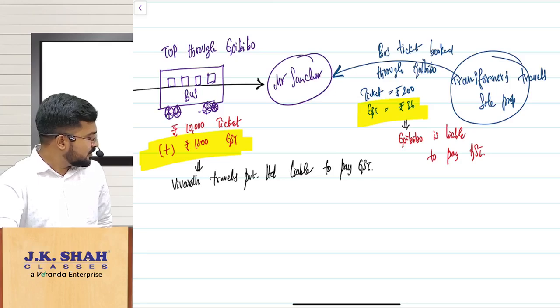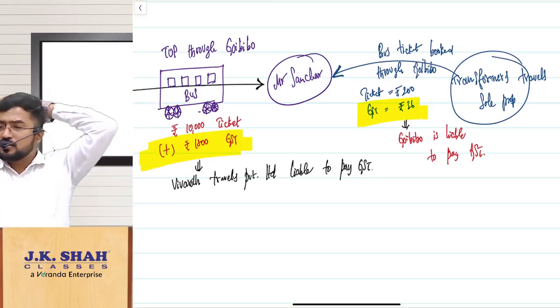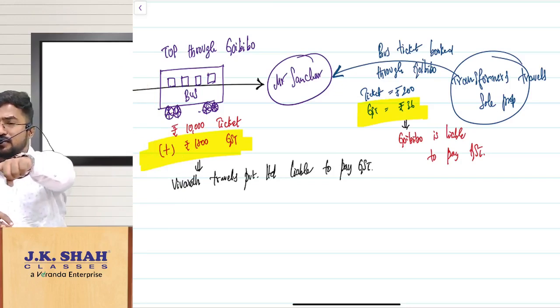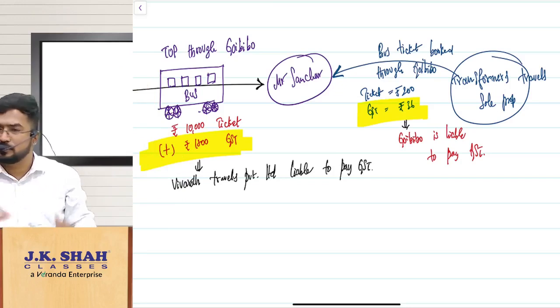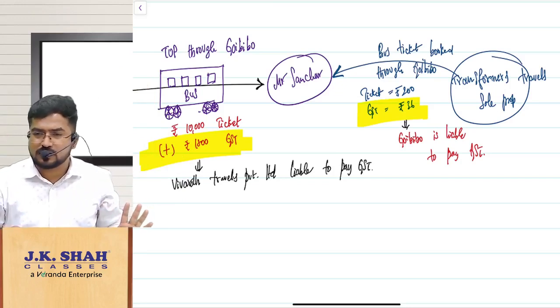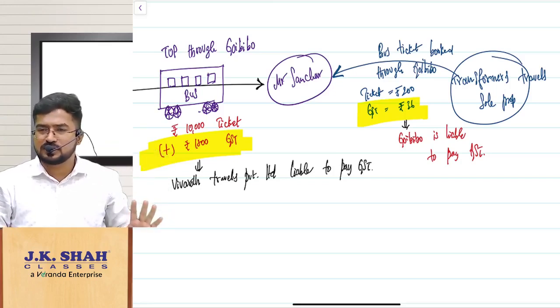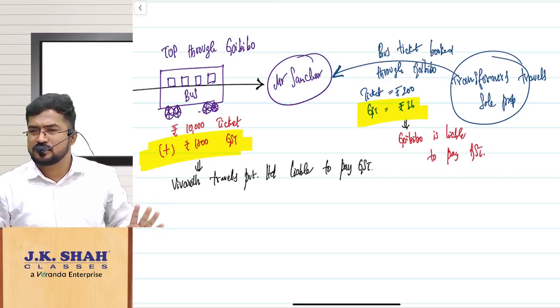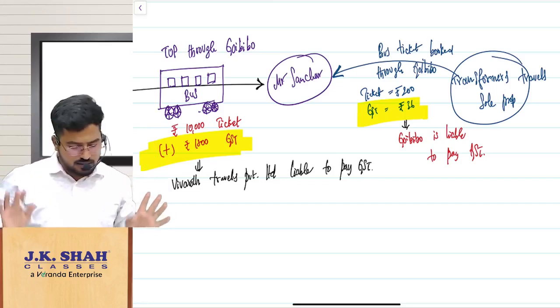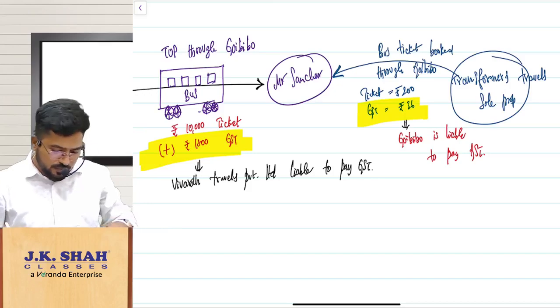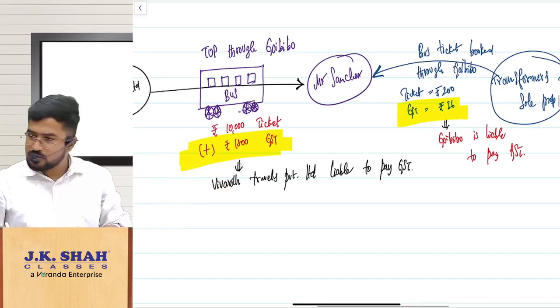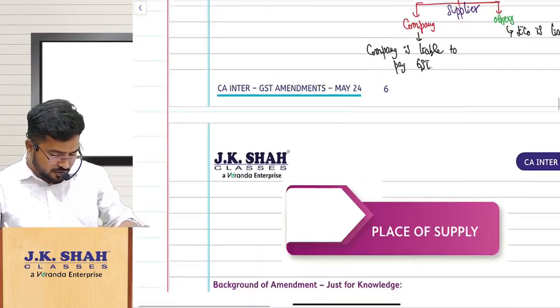The amendment is clear. Shall I just summarize what it is? Sir, what are you doing? The transportation of passengers. The vehicle is what? Bus, the vehicle is an omnibus. Who is the supplier? Company. Then who is liable to pay GST? In any other case, the e-commerce operator is liable to pay GST, right? So let us continue. Next, let us move on to the next one.